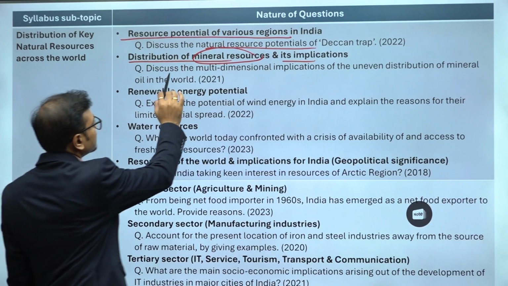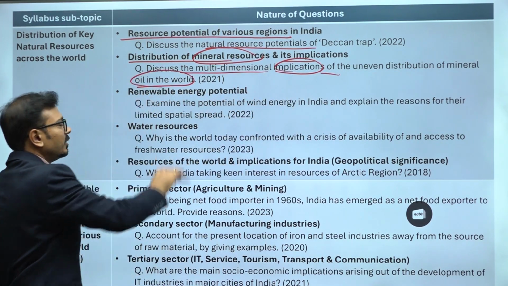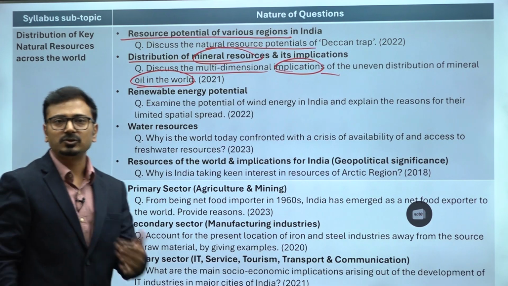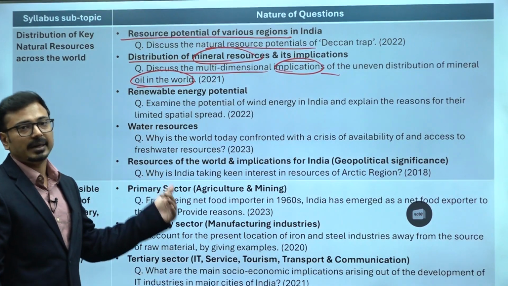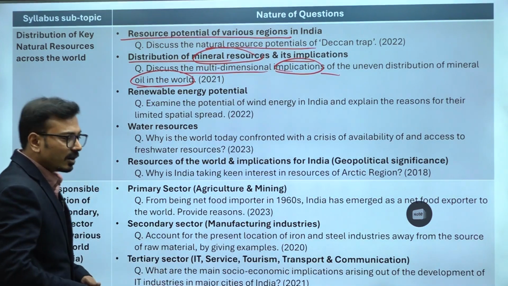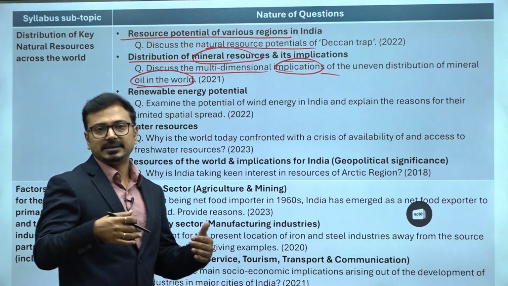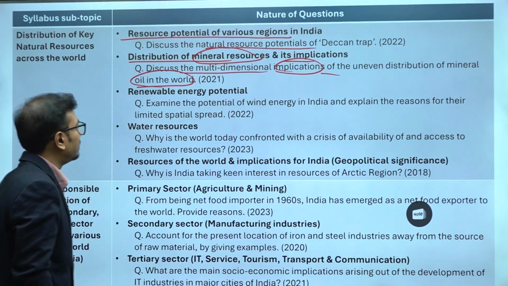Look at this question: Discuss the multidimensional implications of uneven distribution of mineral oil in the world. So important resources of the world like iron ore, coal, mineral oil and natural gas should be prepared. And for India, go in detail, and the remaining minerals like bauxite, copper, manganese should also be prepared.